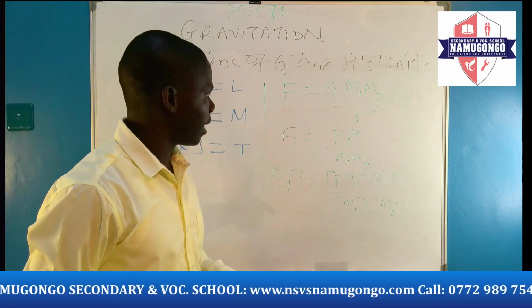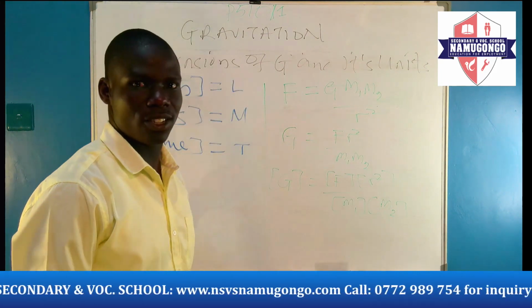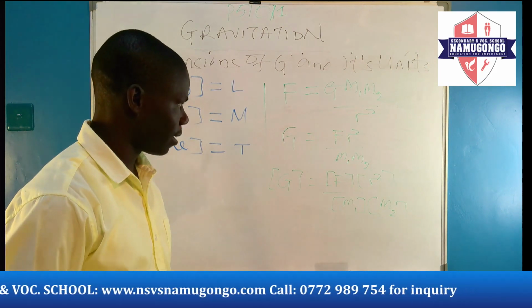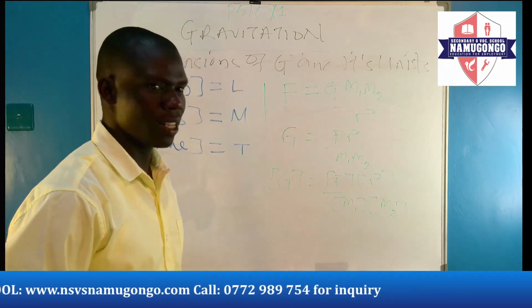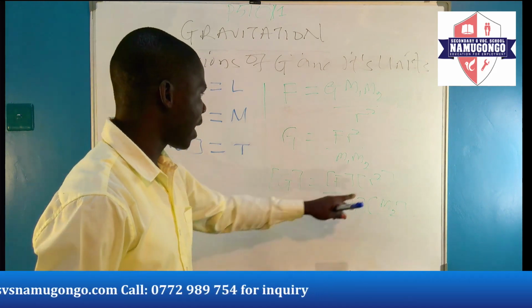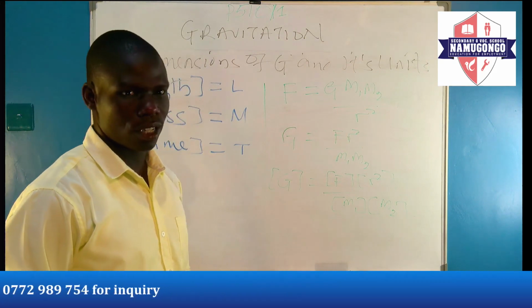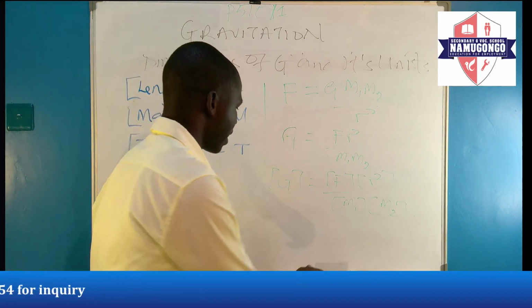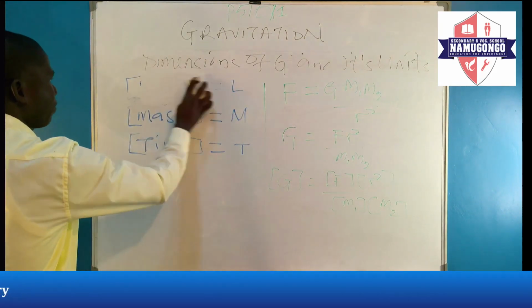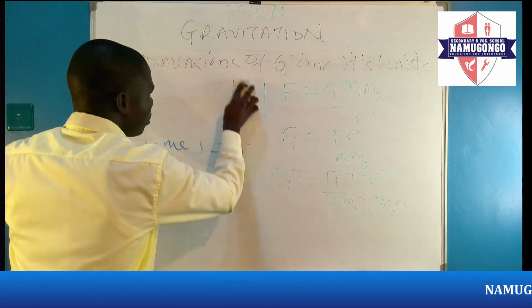R squared, we have seen that R is the distance between the planet and the sun. So R is the same as length. So R squared will be the same as L squared. Then F is the force. So we shall need to derive the dimension of force.